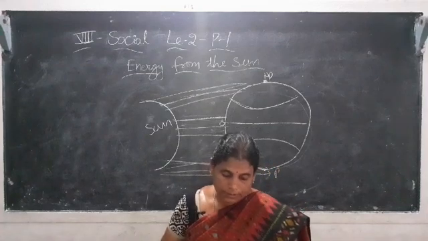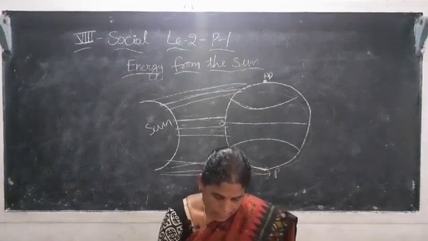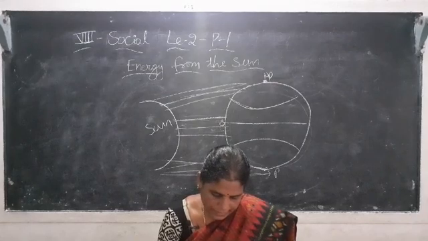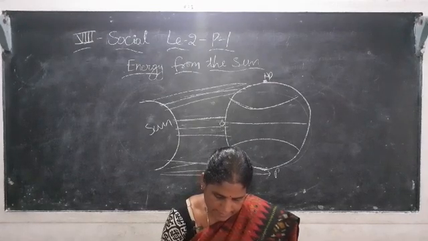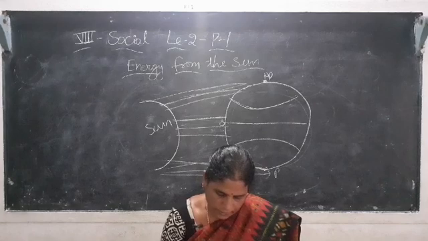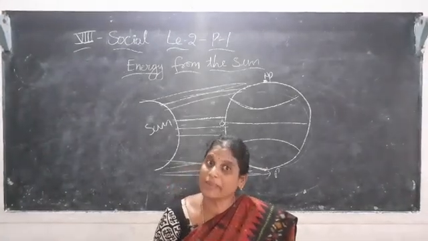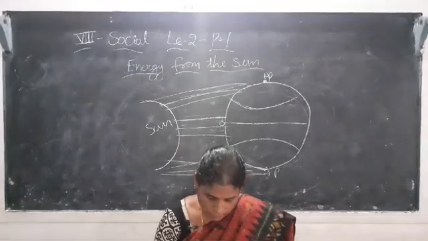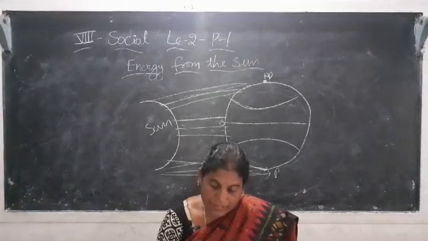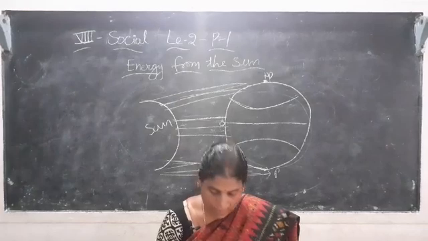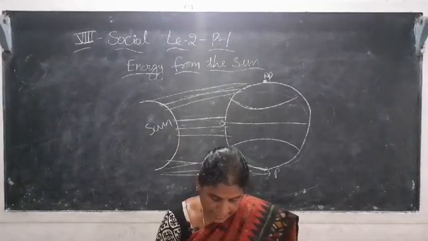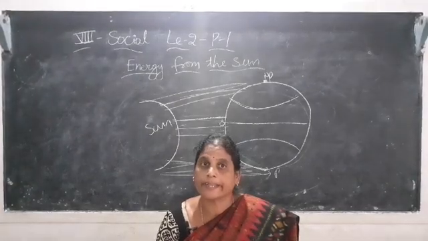Okay, next. Children, solar energy and sun rays. How do we get solar energy and sun rays? The sun is the principal source of energy on the earth's surface. What is the main source of energy? The sun. It is like a powerhouse which generates and gives energy in the form of light and heat.